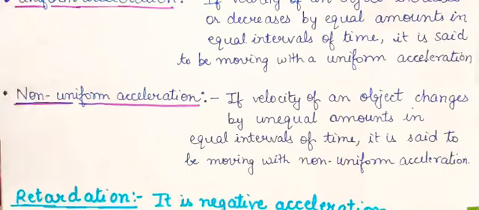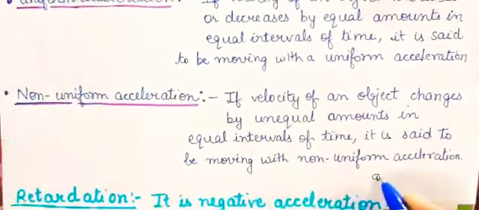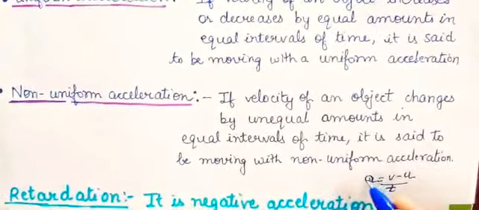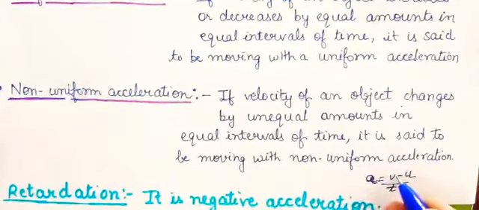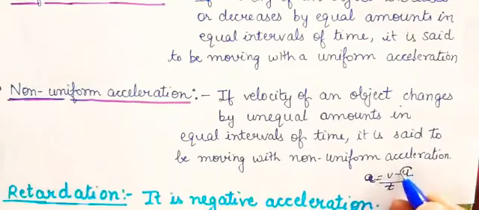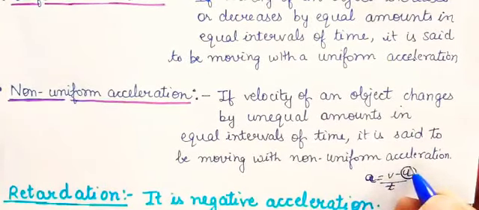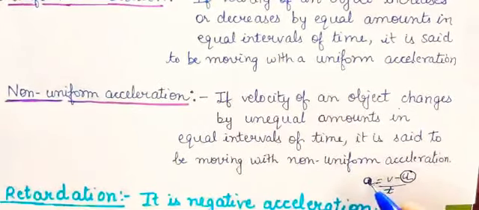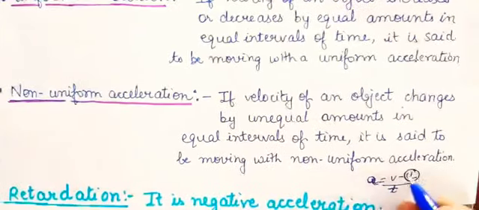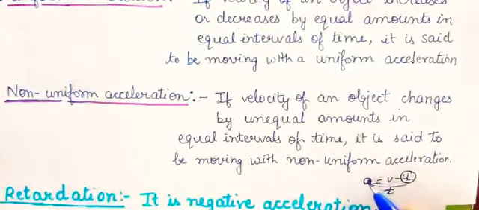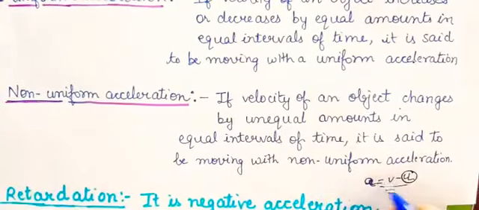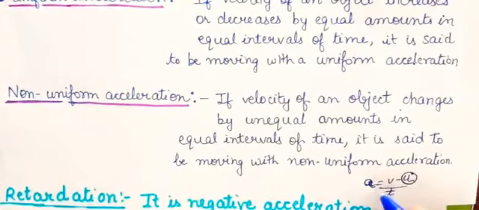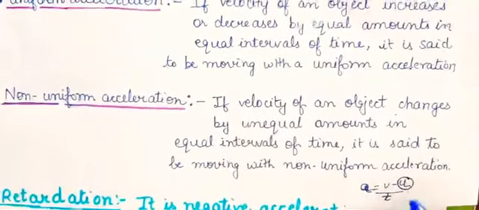The formula of acceleration is given by acceleration equals v minus u upon t. Now, if the initial velocity is greater than the final velocity, then acceleration will be negative. If the final velocity v is greater than u, then acceleration will be positive. Now, are you clear? Easily.